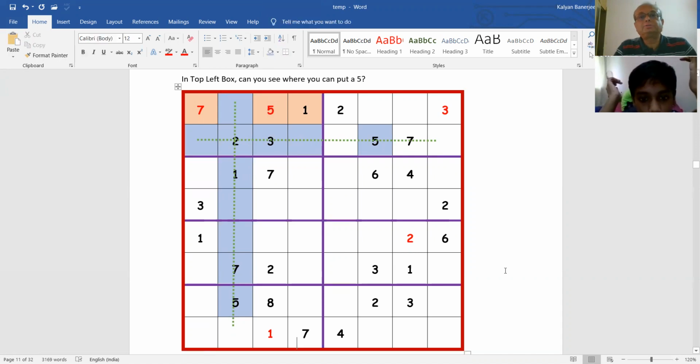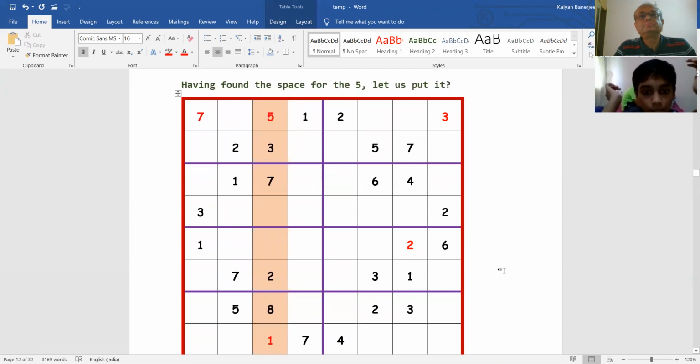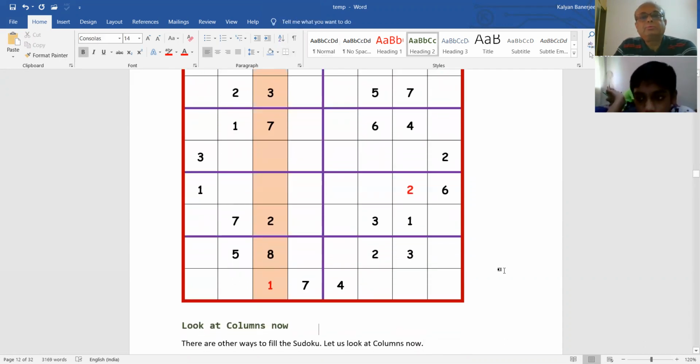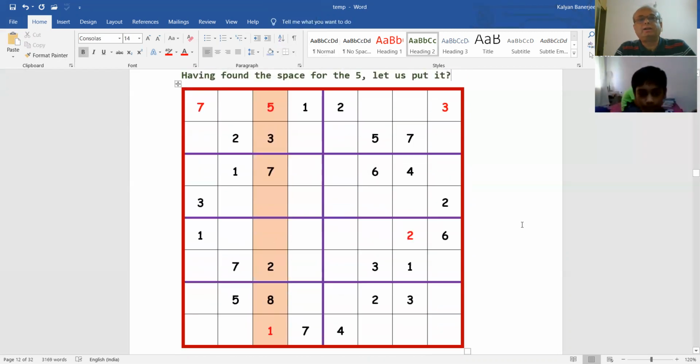So now let us proceed. One more thing has been filled in. So far we have been trying to fill in boxes. We could have chosen rows or columns to fill in also. So now let us look at columns. We had a lot of boxes, right? Now we'll choose the third column.